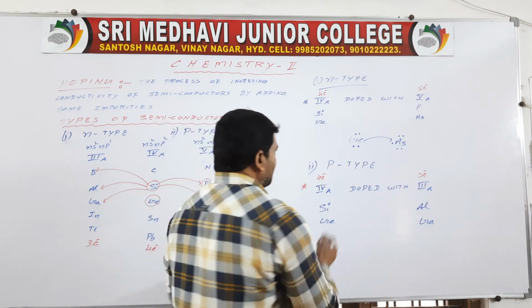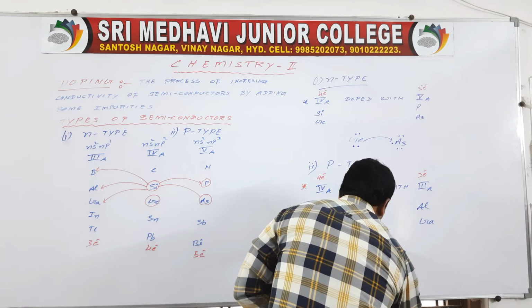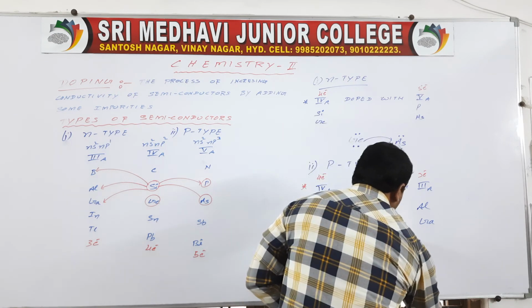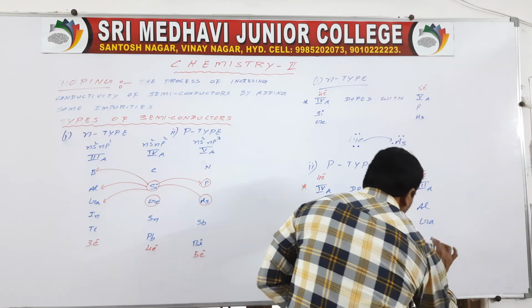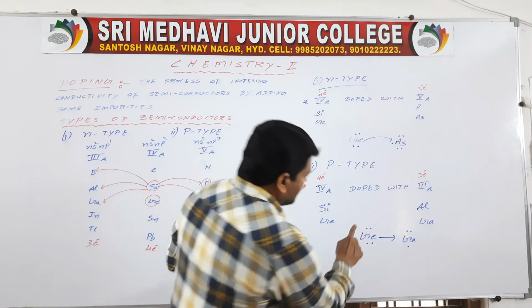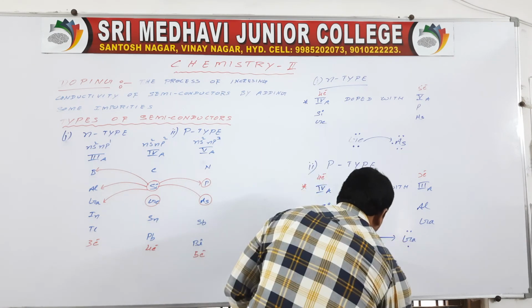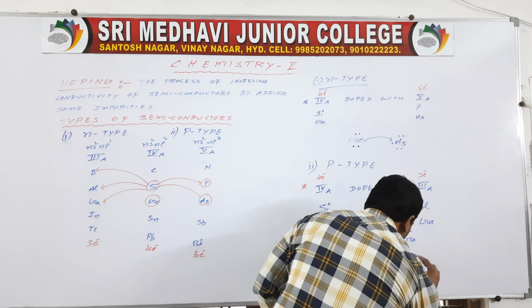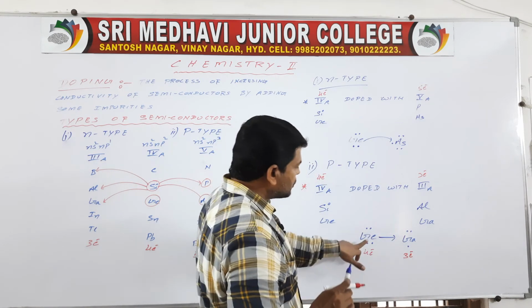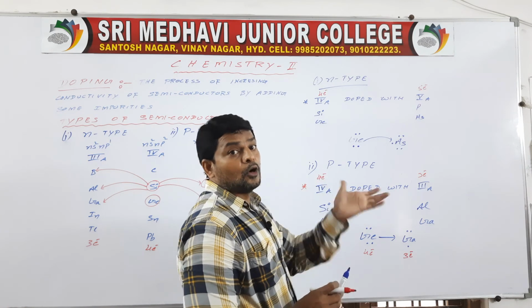For example, here I am taking germanium, which has 4 electrons. It is doped with gallium, which has only 3 electrons. So one electron is short, which forms a positive hole.